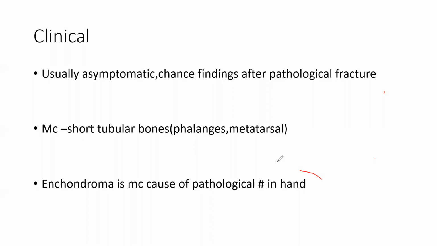In the hand, the phalanges have no other common pathology. Other than enchondroma, you would have to think of osteomyelitis or malignancy, but usually no tumors, no infection, no problems occur in phalanges.